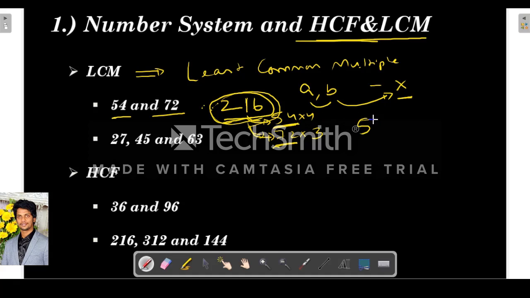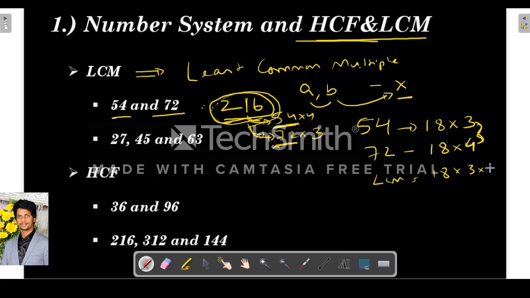So how do we find the LCM? We have to factorize 54, like 18 into 3, and 72 as 18 into 4. Therefore 3 and 4 have nothing in common other than 1. The only common factor between 3 and 4 is 1, right?